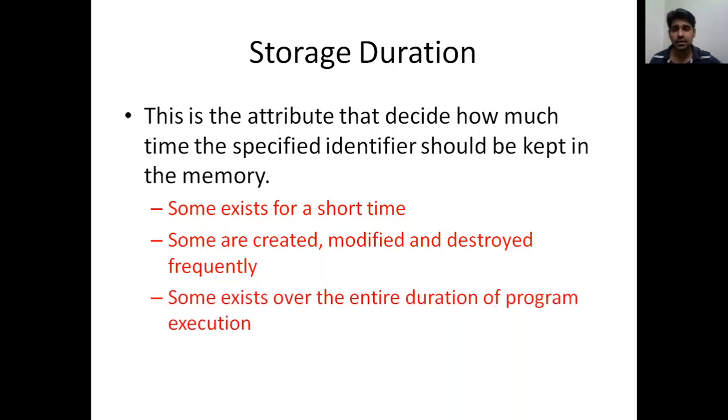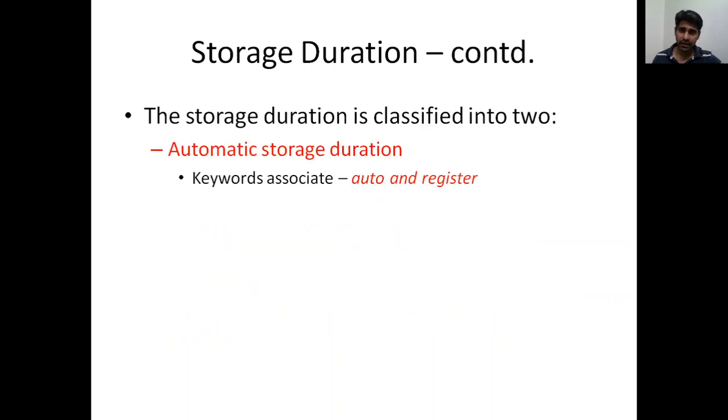And in the third case, some may exist over the entire duration of program execution. You define one value and it is available throughout the program execution. So these are the different cases we can think about when we talk about the duration of an identifier.